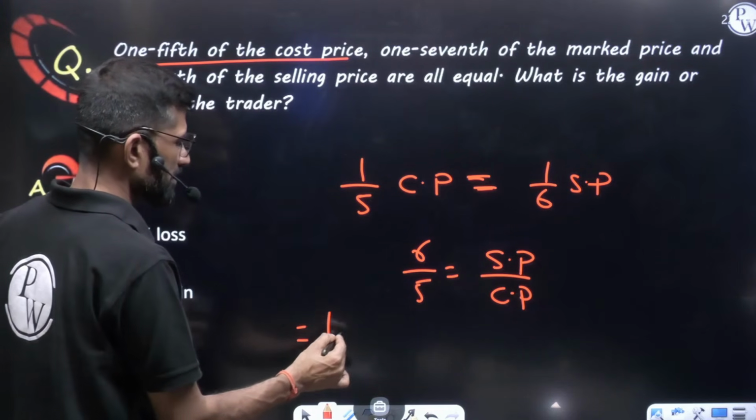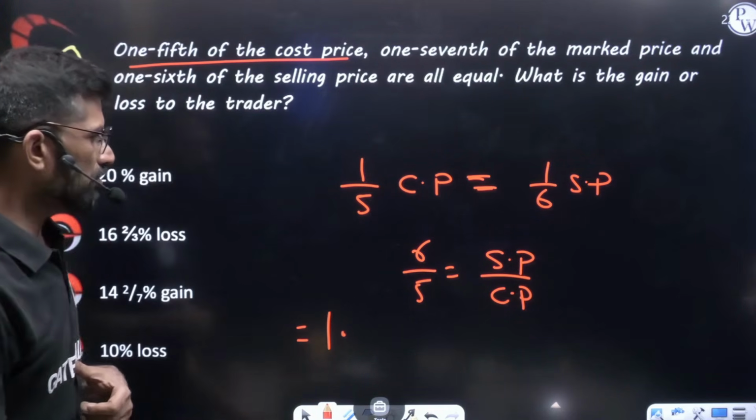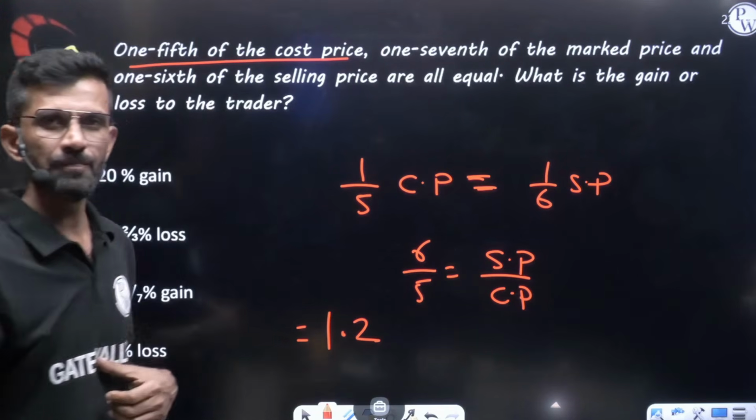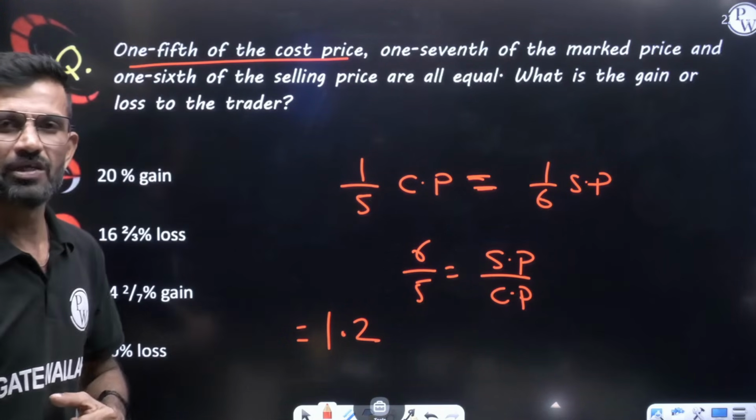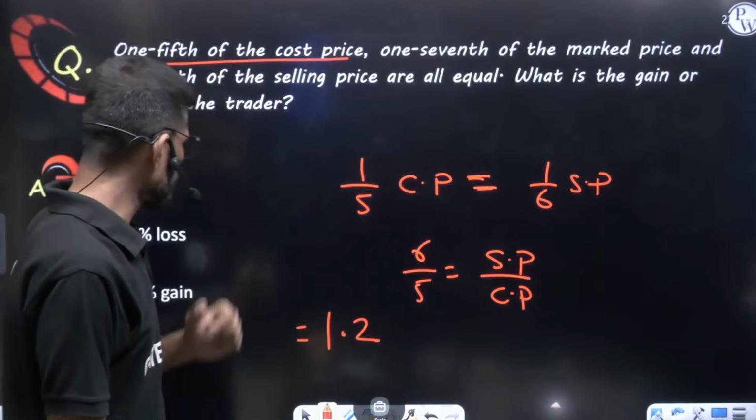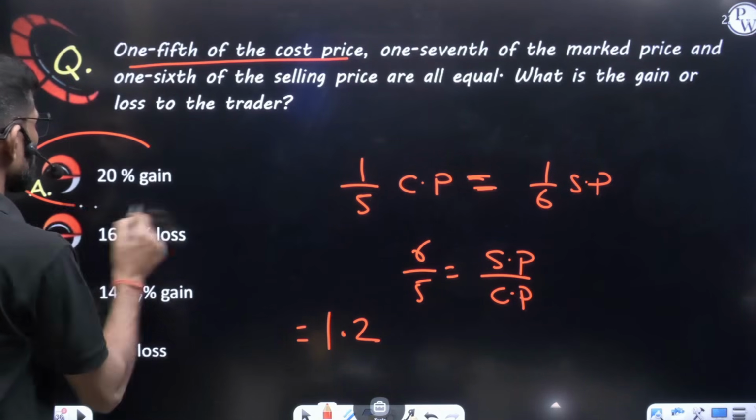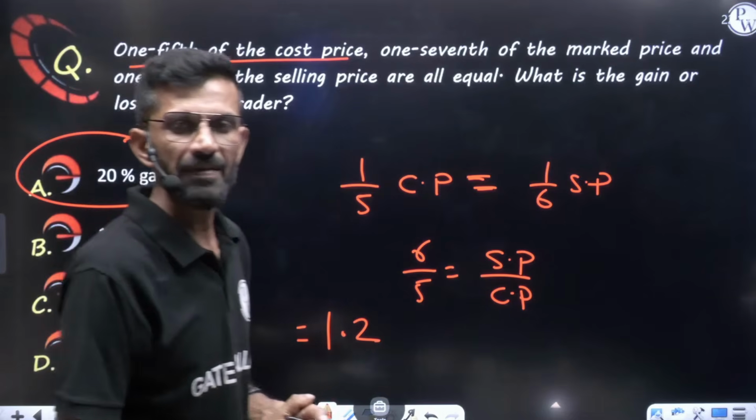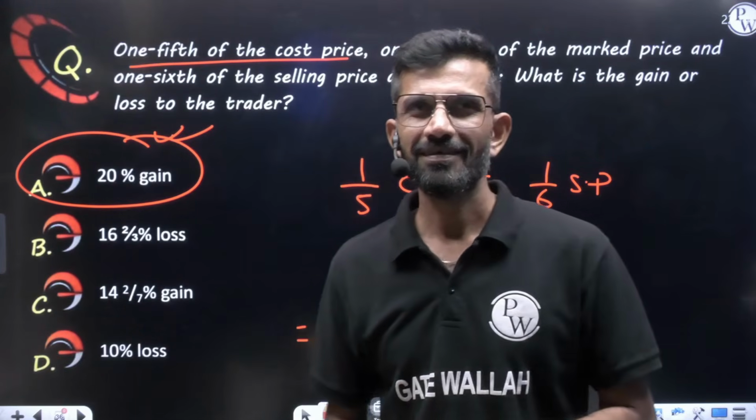Write in decimal, how much is it coming? 1.2. More than 1, less than 1? More than 1. How much more than 1? 0.2 more. 0.2 means 20% profit, 20% gain. Simple. Let's see one more question.